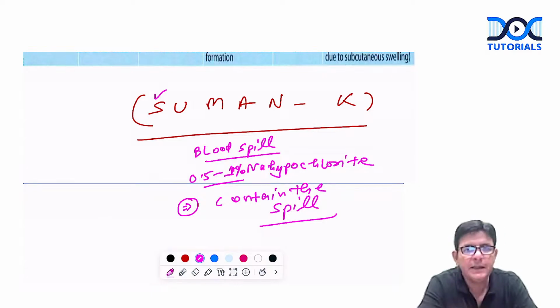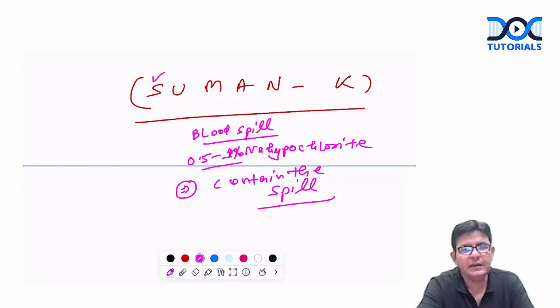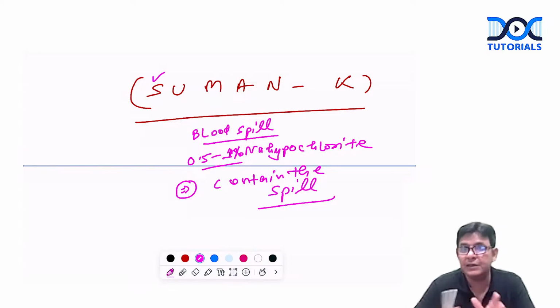So contain the spill, then ask the infection control team of your hospital to come. They will put this 0.5 to 1% sodium hypochlorite over it. They will wait for a certain time, 15 minutes or so, and then they will clean up as per the standard protocols. So this is the way. What I want to say is that you use sodium hypochlorite, and the major first step is that you should contain the spill first, and then go for the other steps. Is it fine, guys? So this is regarding the blood spill.